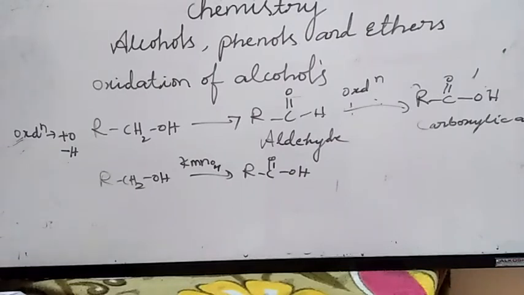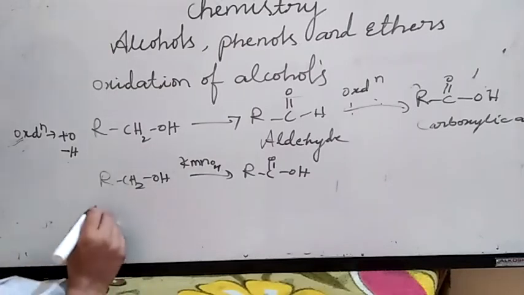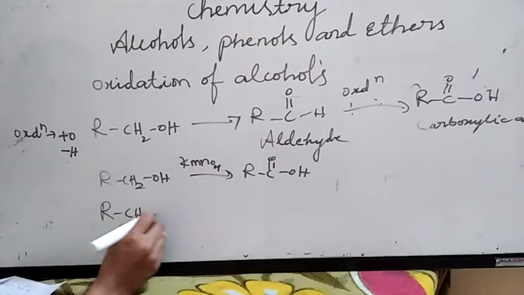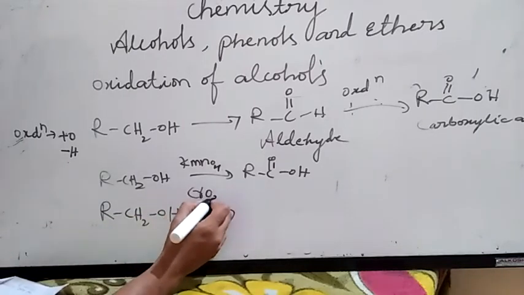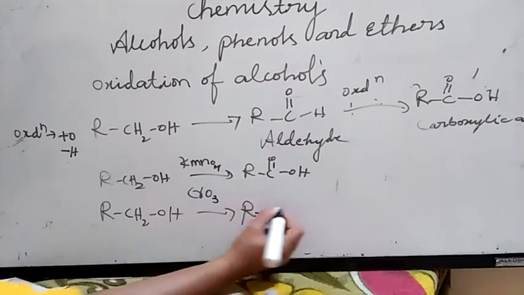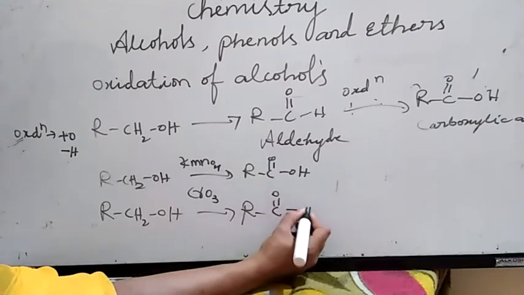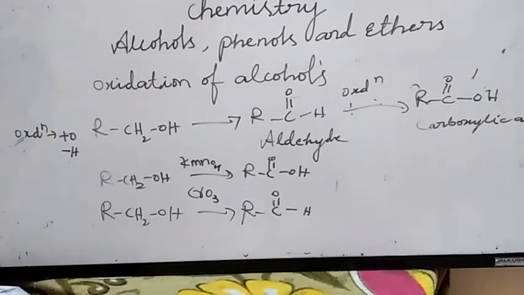So with chromium trioxide, if I use chromium trioxide, we are going to get aldehyde. Same RCH2OH, in presence of chromium trioxide, CrO3, we are going to get an aldehyde, RCHO.